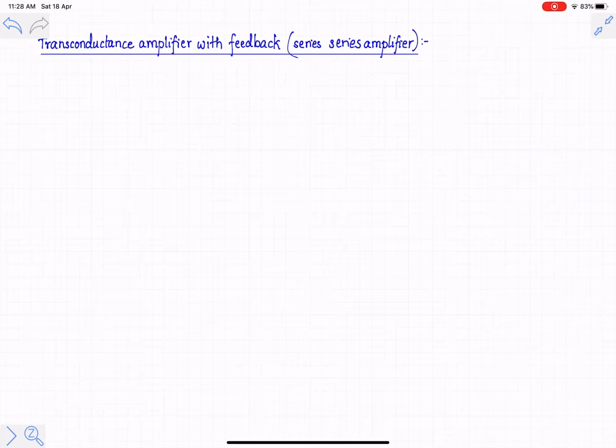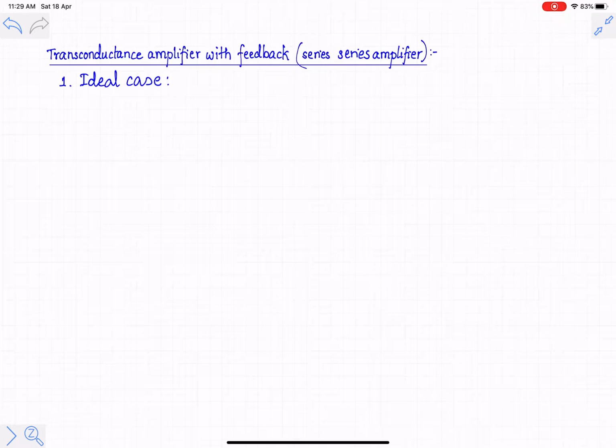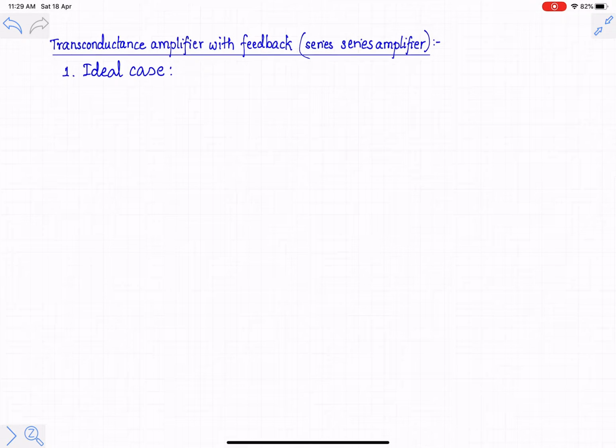First, we are going to consider a case where the feedback network is ideal. Ideal case means the feedback network doesn't load the input side as well as the output side of the feed-forward amplifier. So first we will see the model of the feed-forward amplifier. In the feed-forward amplifier, the input quantity is a voltage in this case because it is a transconductance amplifier. Input impedance is Ri. The voltage across Ri is Vi.